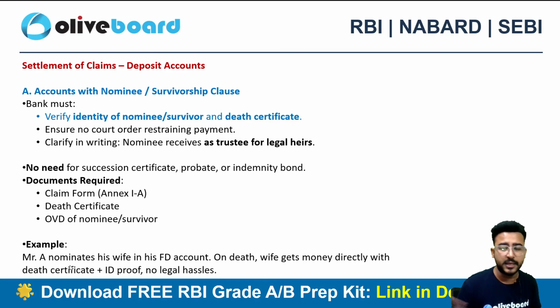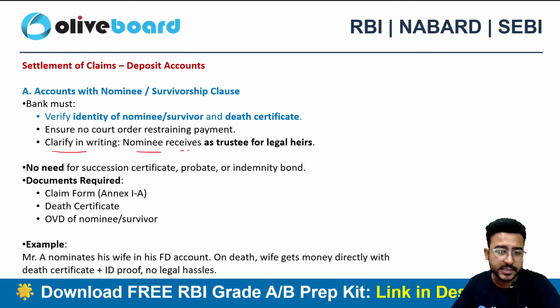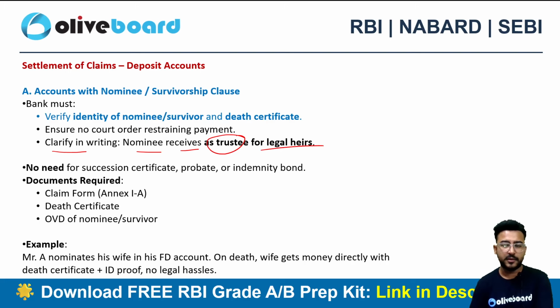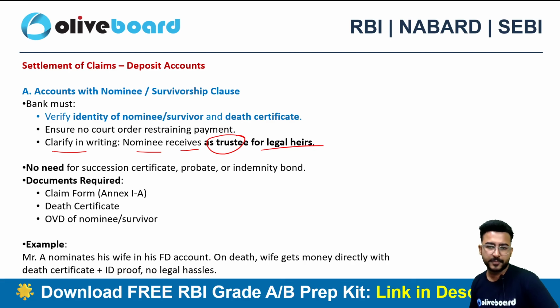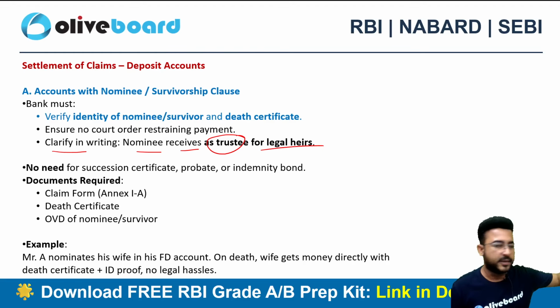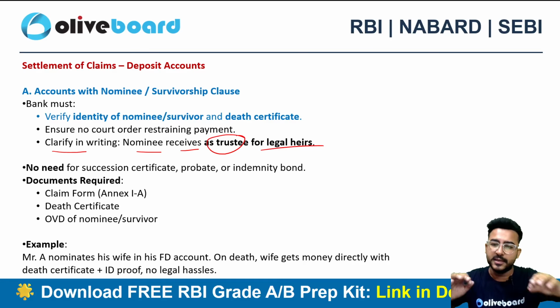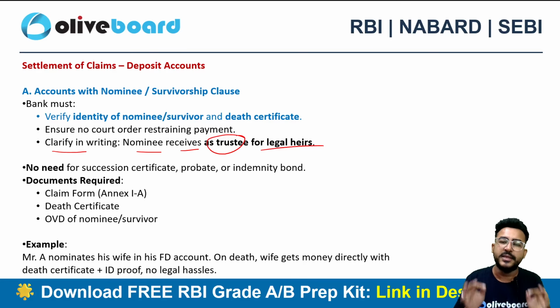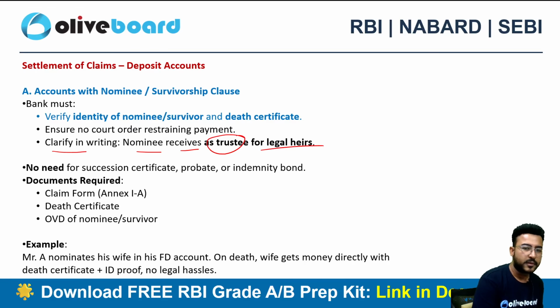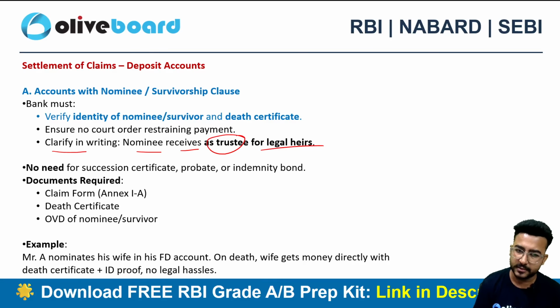So there are no legal cases pending as of now. Plus it is clarified in writing that the nominee receives as a trustee for the legal heirs. This is a particular concept. I don't think most people even know about it. The nominee is not the actual owner. The nominee is just a trustee, right? The nominee has the right to claim the proceeds and distribute them to the legal heirs. That's what the legal provision is. The ultimate beneficiaries are always the legal heirs. The nominee is just acting as a trustee here.